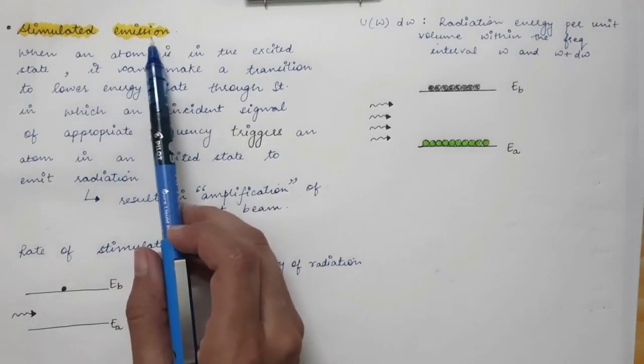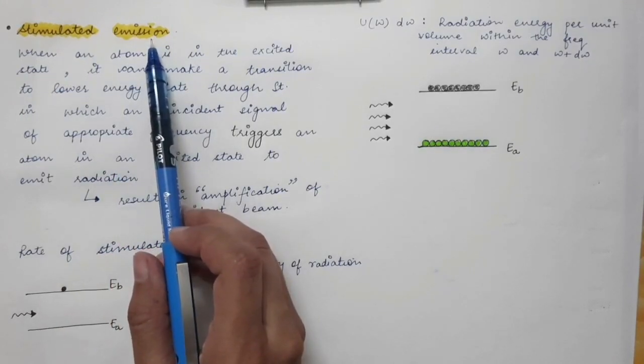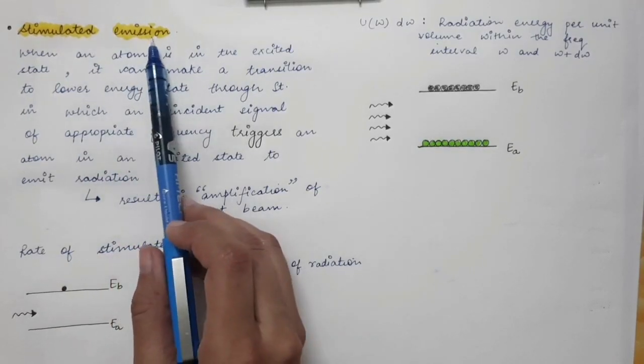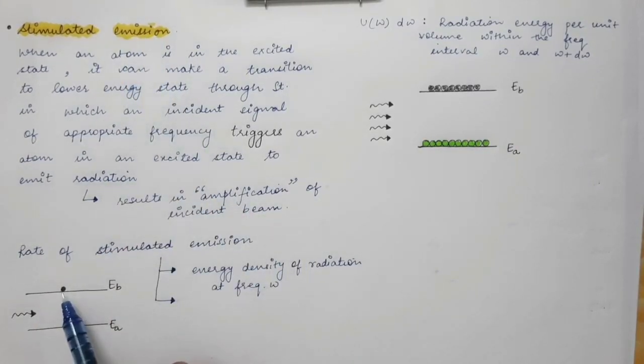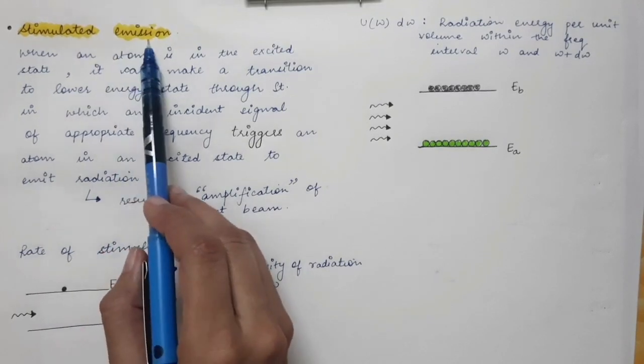Now, the last transition that we are going to study is the stimulated emission. Now, what is stimulated emission? Firstly, the atom must be in the excited state. There are two transitions that can occur over here. One is the spontaneous emission that we have just discussed, and another one is the stimulated emission.